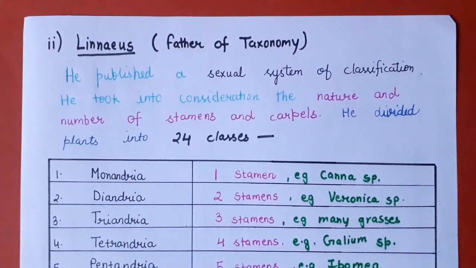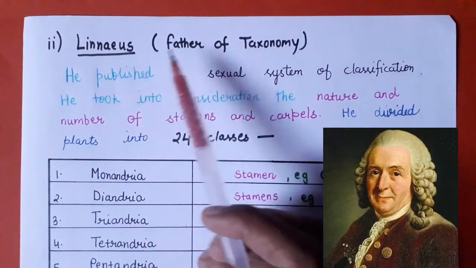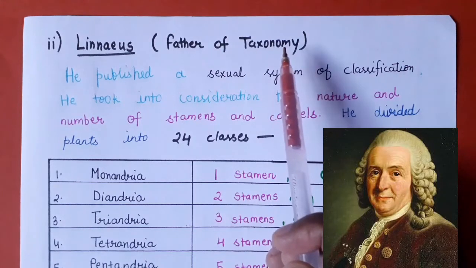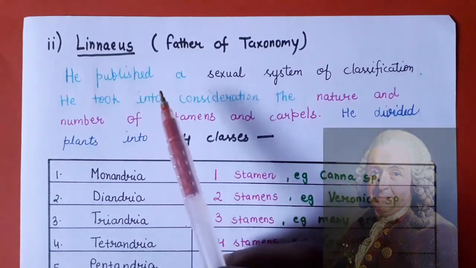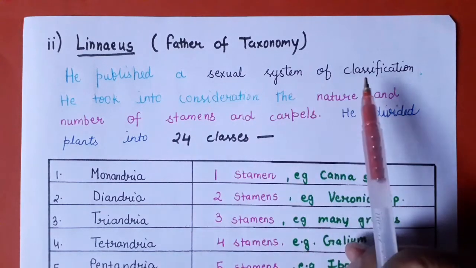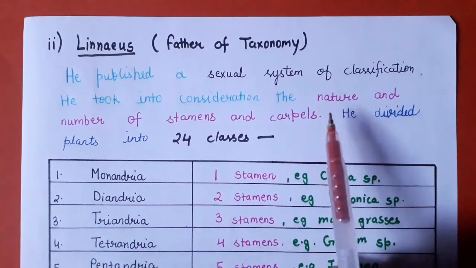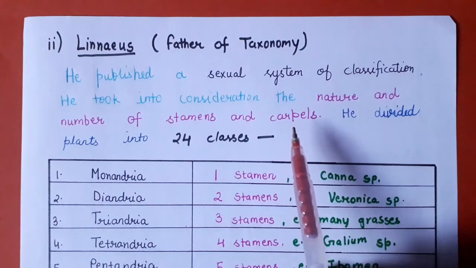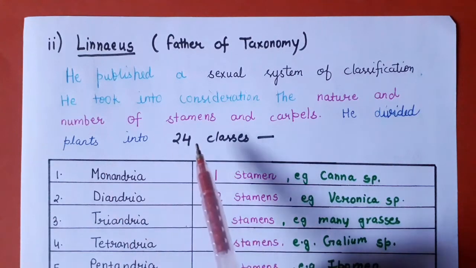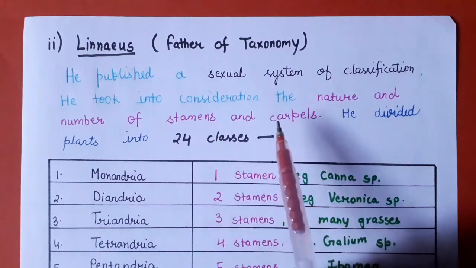Now coming to our second example. Our second example is the classification given by Carolus Linnaeus, who is regarded as the father of taxonomy. He is also famous for the binomial system of classification. He published a sexual system of classification and he took into consideration the nature and number of stamens and carpels in this type of classification. So he divided plants into 24 classes on the basis of number of stamens and carpels.